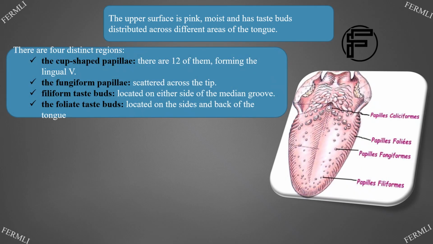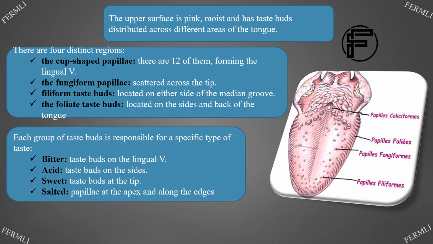There are 4 distinct regions: the cup-shaped papillae, of which there are 12, forming the lingual V; the fungiform papillae, scattered across the tip; the filiform taste buds, located on either side of the median groove; and the foliate taste buds, located on the sides and back of the tongue.